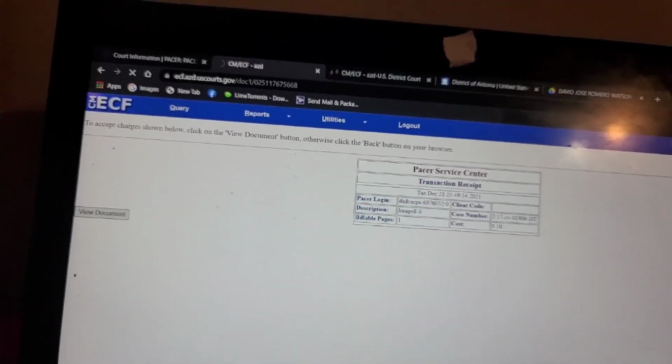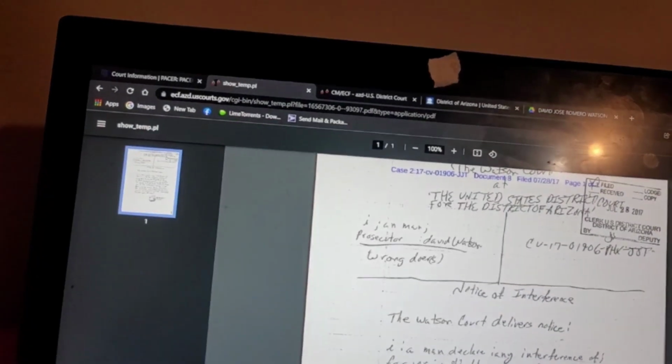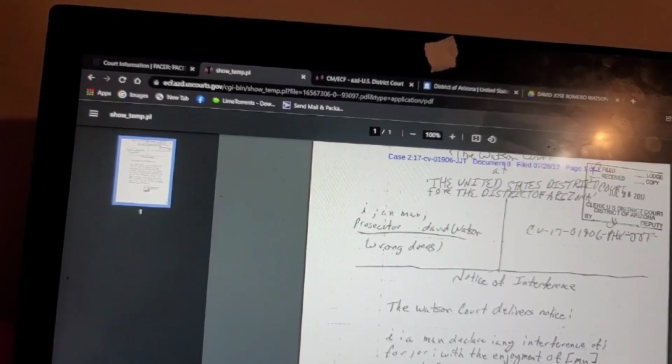So we're going to view the document. Okay. Let's see. Here we go. Okay, so this one's going to be titled as a notice of interference, right? The Watson court delivers notice. A man, I guess I'm reading it now, right?